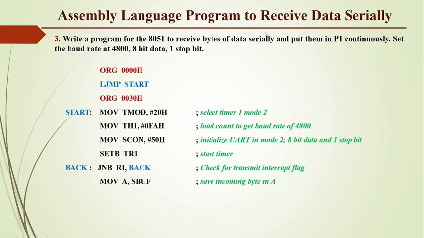Now what we have to do? We have to send this data to port 1 continuously. So using the instruction MOV P1, A, we are sending this data to port 1. Now clear the RI flag to receive the next data. And as we have to do this continuously, jump to back. Here, as the flag is cleared, the next data will start being received into SBUF, and continuously you can receive the data and send it to port 1.